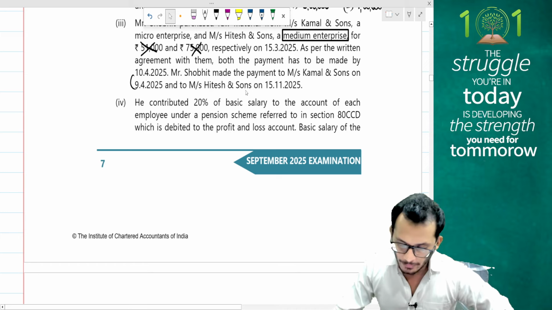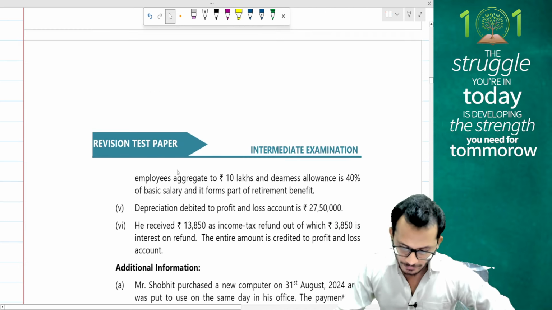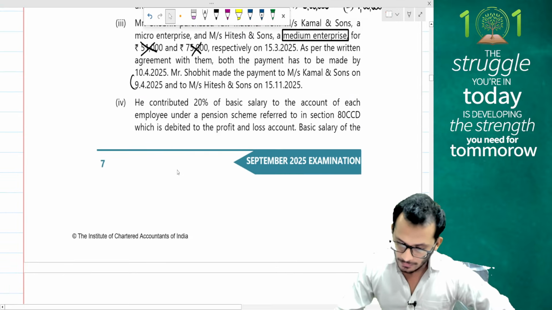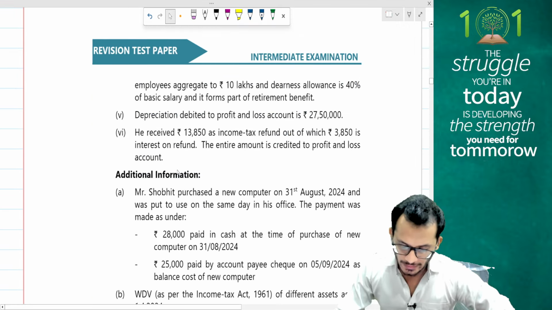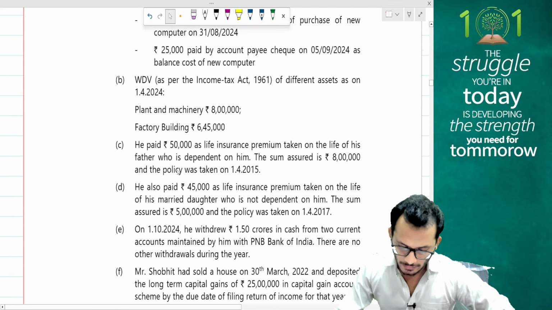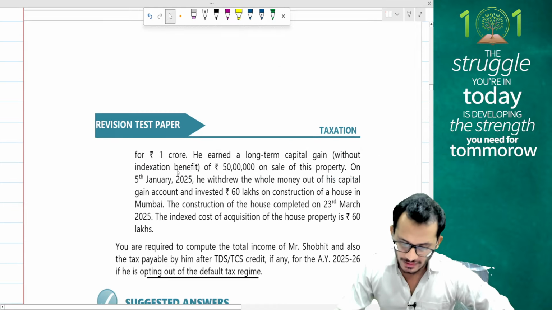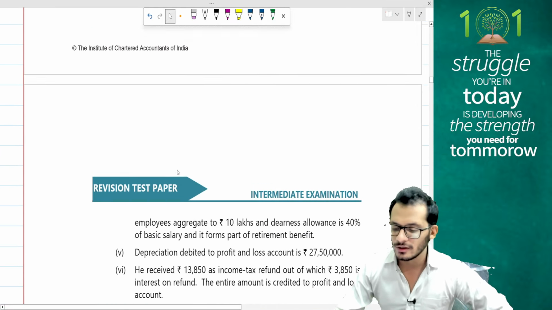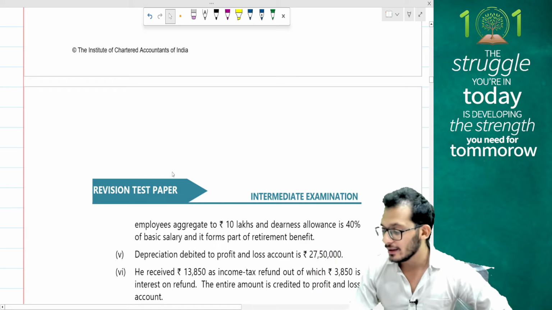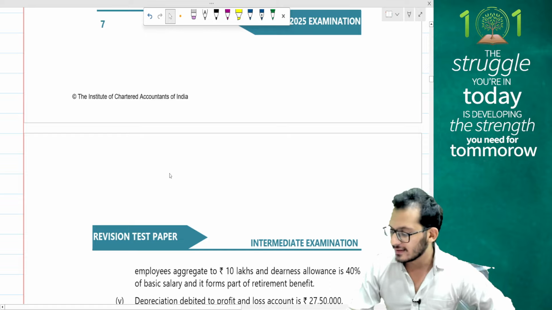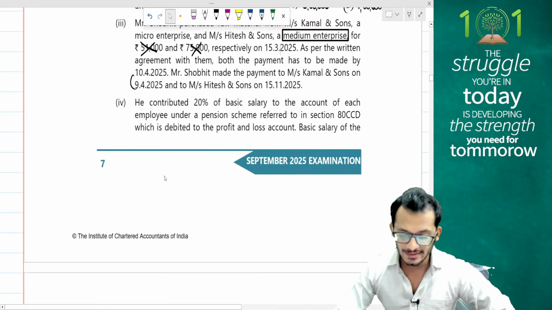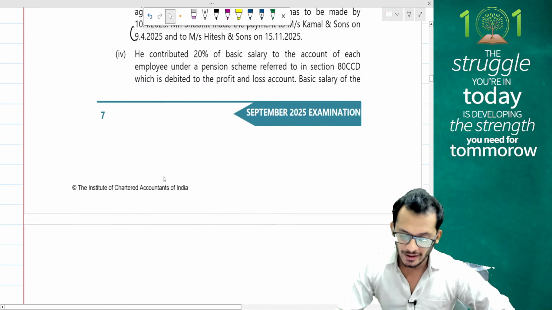How many employees do I have in this question? They have not mentioned any employees, right? I don't see any employee count. The question does not mention the employee count, which means I'm assuming only one employee. Yes, let me assume only one employee. Now 14 lakh rupees is the total eligible salary. On this 14 lakhs, I could have given a percentage of 14, so 1,96,000 is what I could have paid as